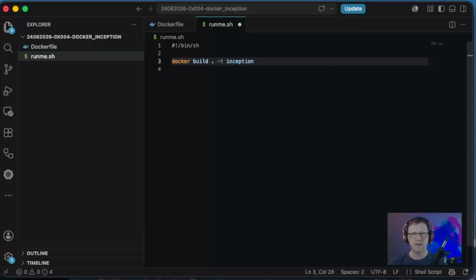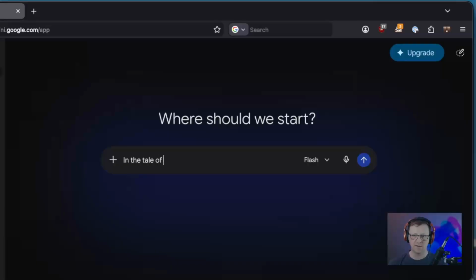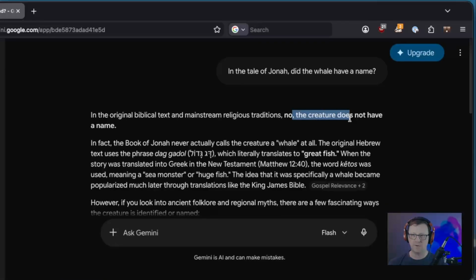Did the whale have a name in the tale of Jonah? In the tale of Jonah, did the whale have a name? No, the creature does not have a name. All right. Oh, but it literally translates to great fish. I know what to do.